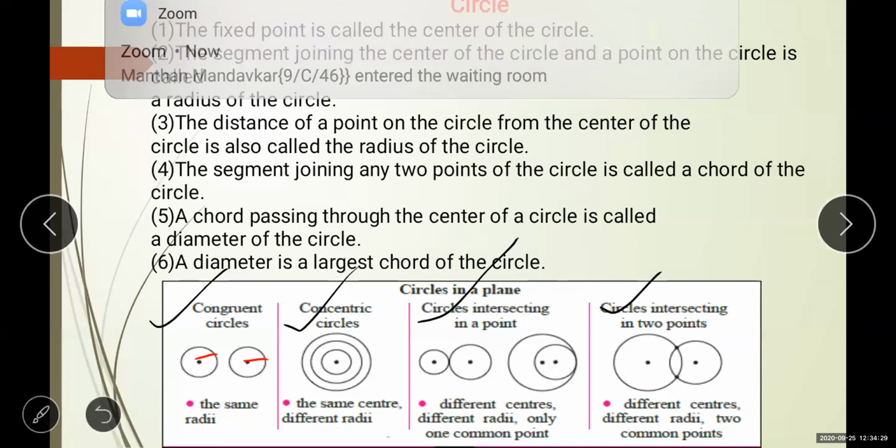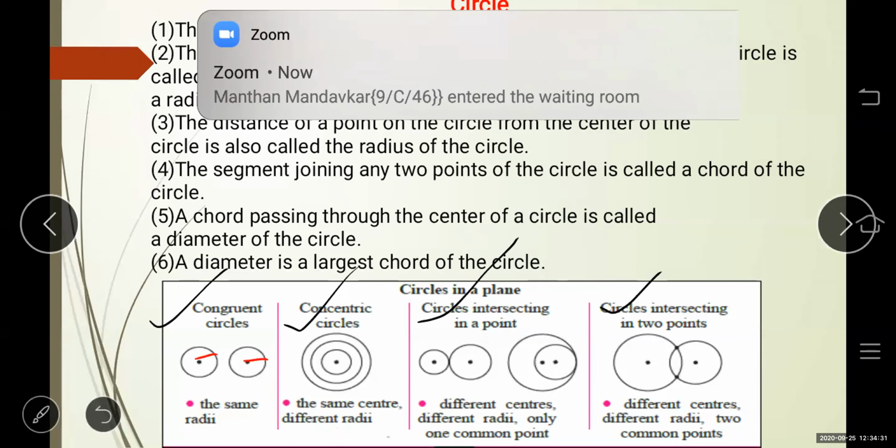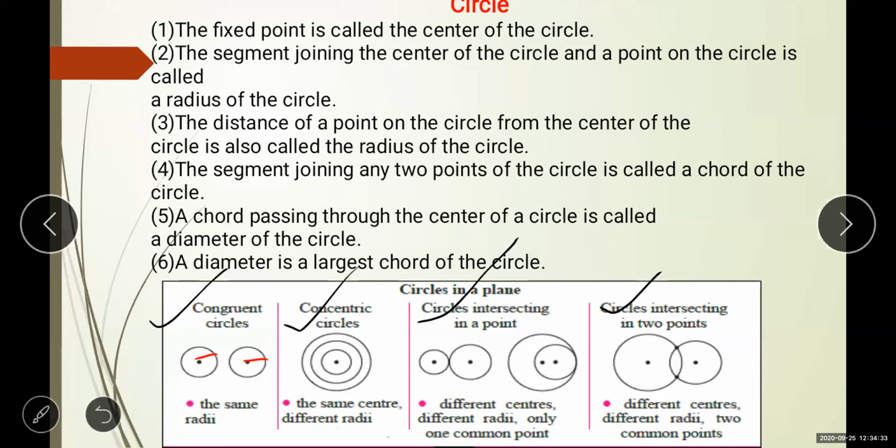Now the concentric circle. Concentric means centric, center. Centric means single. Concentration means just focus on a point. So here the point of focus is the same. The center is the same. With the same center, using different radii, circles are drawn.